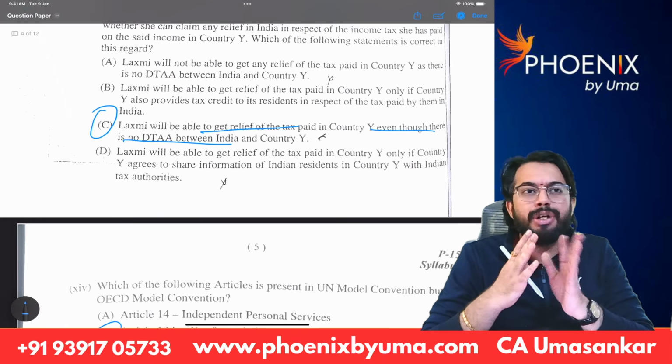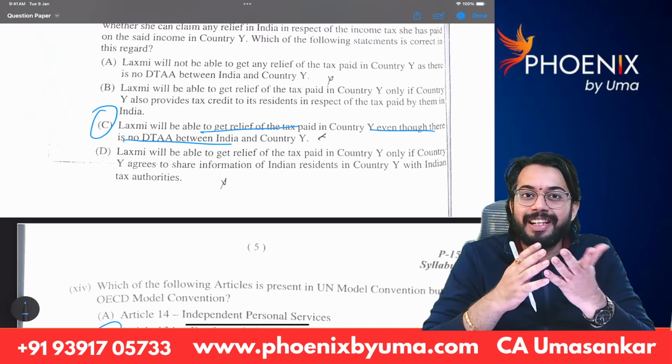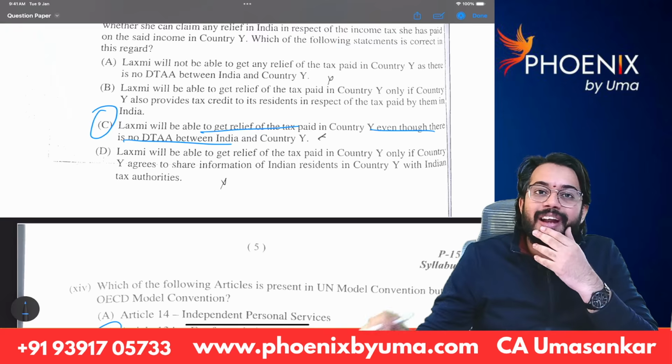See, some 3 to 4 MCQs are tough. Remaining all are easy only, which you can attempt. Obviously, you cannot score 100%, right?